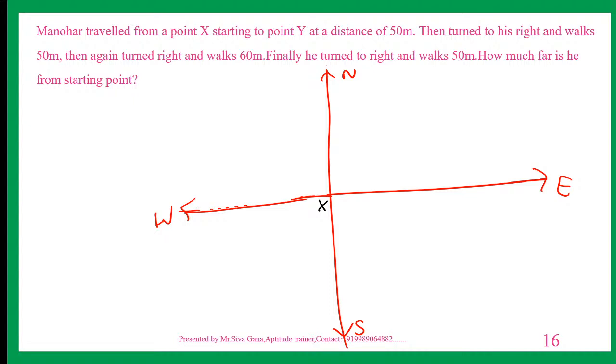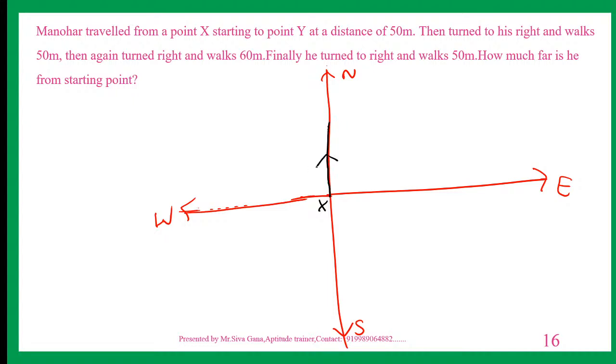Manohar traveled from point X, the starting, to point Y at a distance of 50. But in which direction did X start? That was not given. Let us assume that the starting is north. Let us say this is point Y, 50.